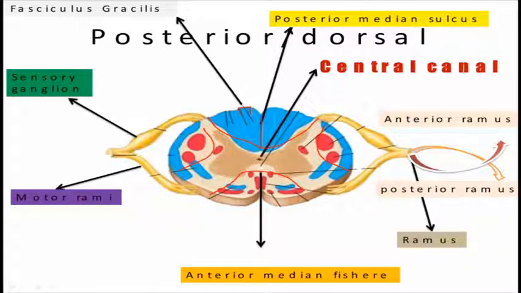The lumbar enlargement is due to the addition of these structures, and the funiculus cuneatus is only found in the cervical region. So these two structures cause the cervical and lumbar regions to enlarge.